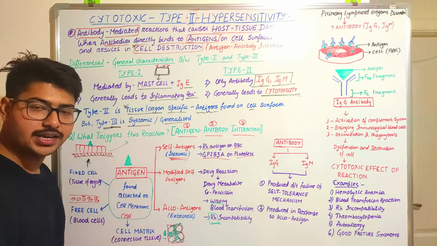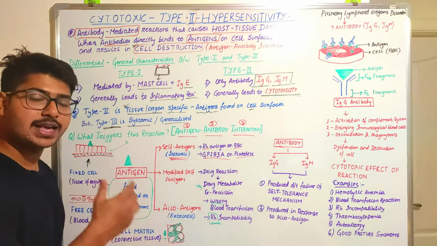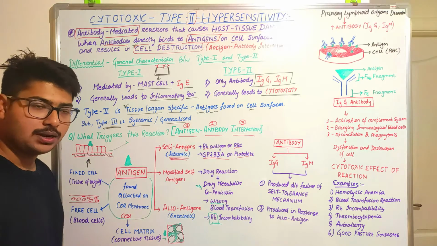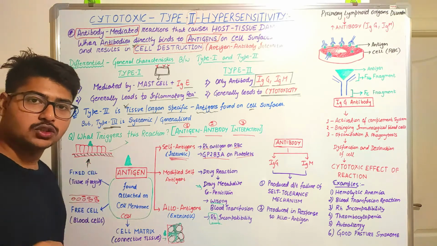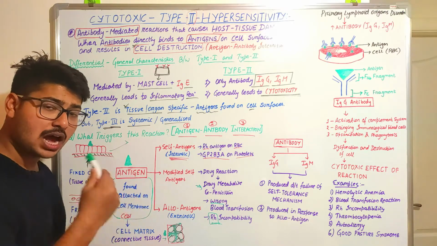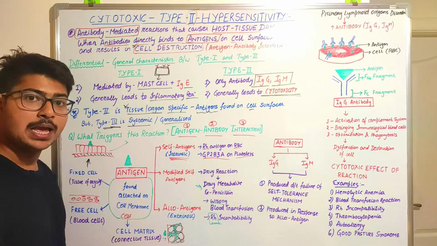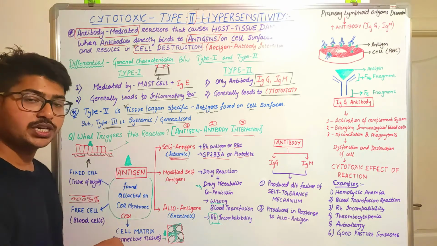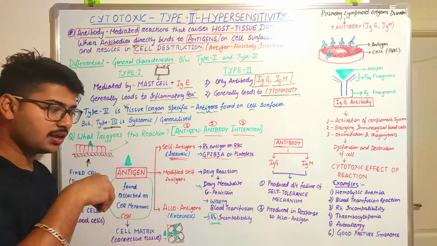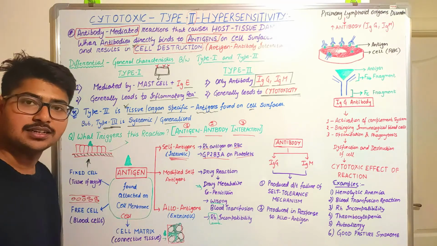What do you mean by drug reaction? Let's say for example we are taking the penicillin drug per oral, meaning through the mouth. Then it gets to the liver, and in the liver it gets metabolized. Then what happens after the metabolism of the drug? The drug metabolites that are formed may get deposited on the surface of the cell, and that deposited drug metabolite can also act as an antigen.